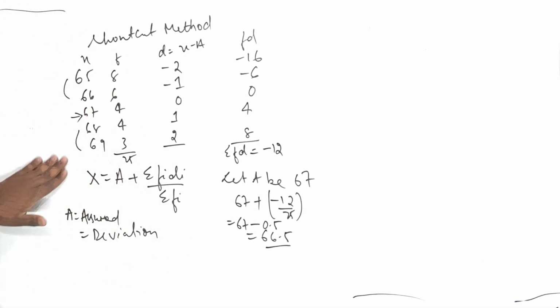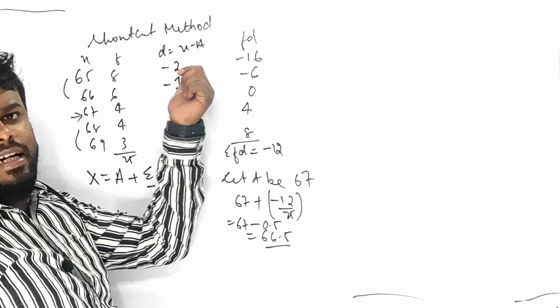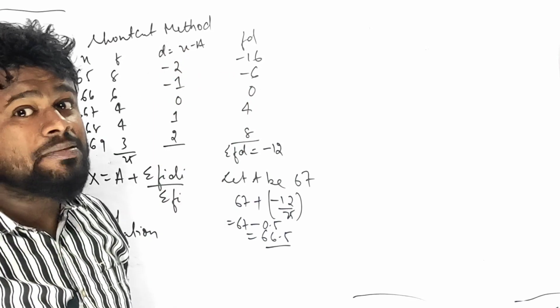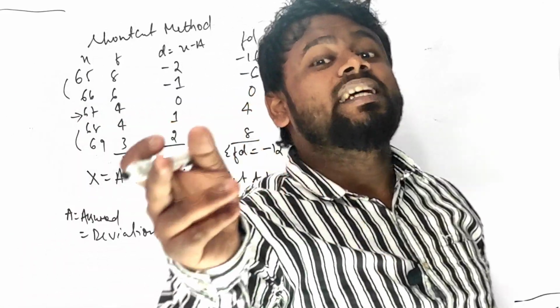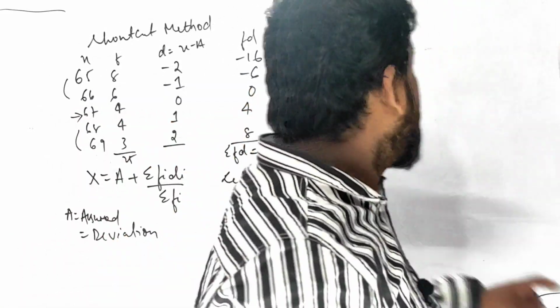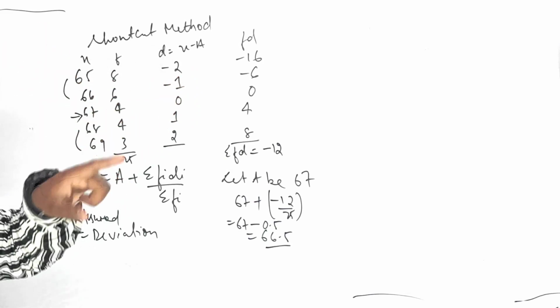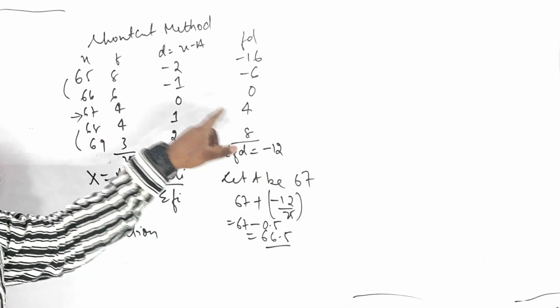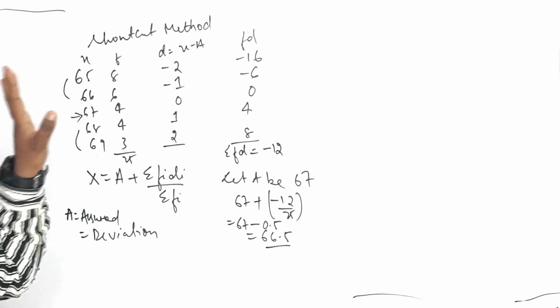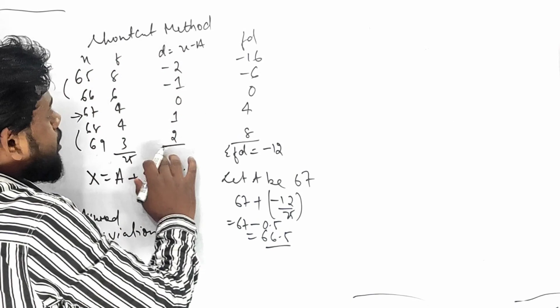चलो. Then after fi di you have to take it out. D equals to x minus a, minus x मत करना, थोड़ा सा पहले हम कर लिए थे a minus x. No, that is wrong. X minus a. D equals to x minus a. Which one is the x? This one is the x, a which you have got from the x. 67. So 65 minus 67 is all about minus 2. After everything you have got.